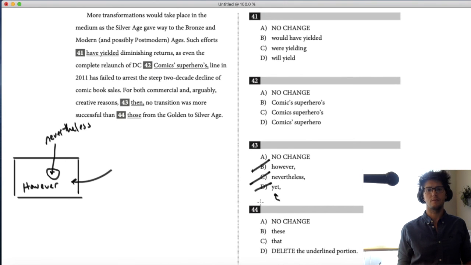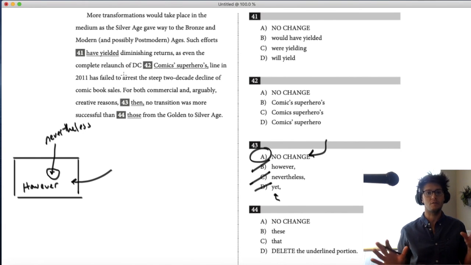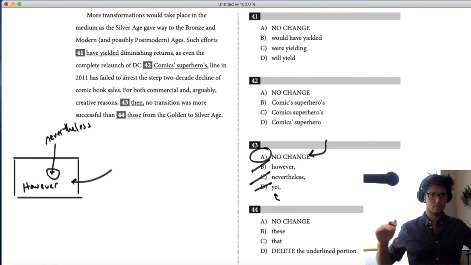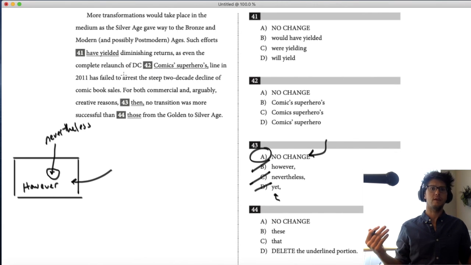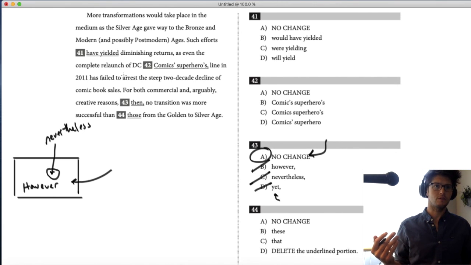So look, the right answer ends up being this one that most people think is kind of weird, then. But it's like the word therefore, and you could put it both at the beginning, middle, or end of the sentence. So I'll do it at the beginning so that you can see, again, the relationship, not the contrast, but the cause and effect, therefore or then, between previous sentence and current sentence. So, such efforts have yielded diminishing returns, and the relaunch in 2011 has failed to arrest the 2-decade decline of comic book sales.